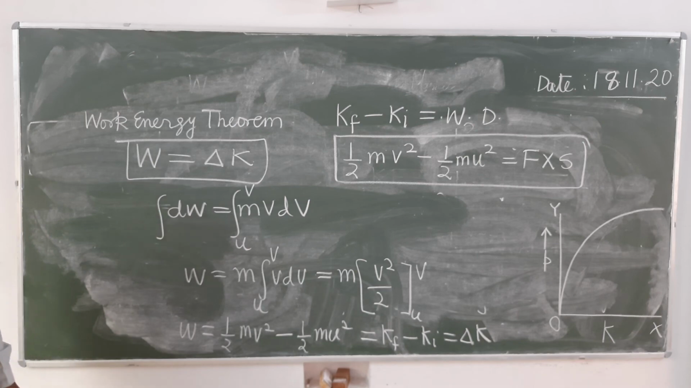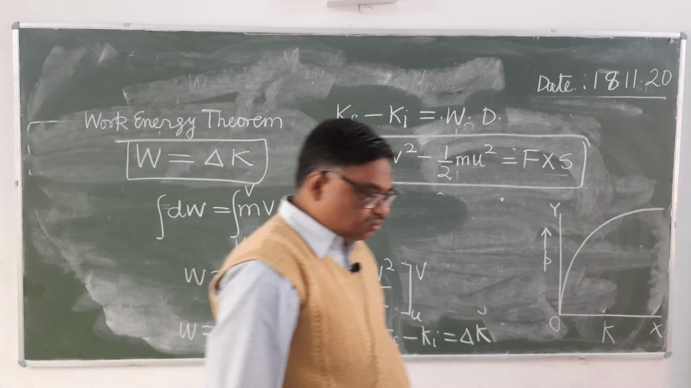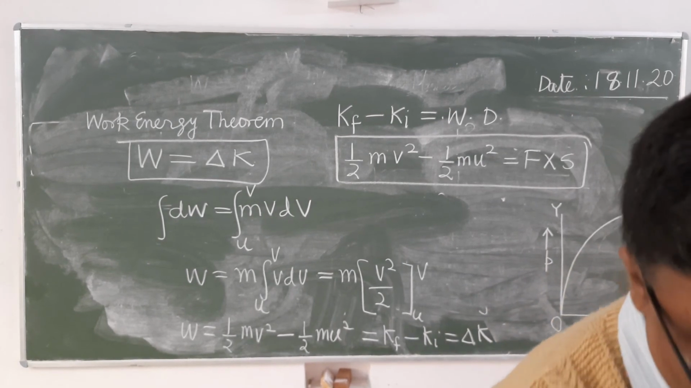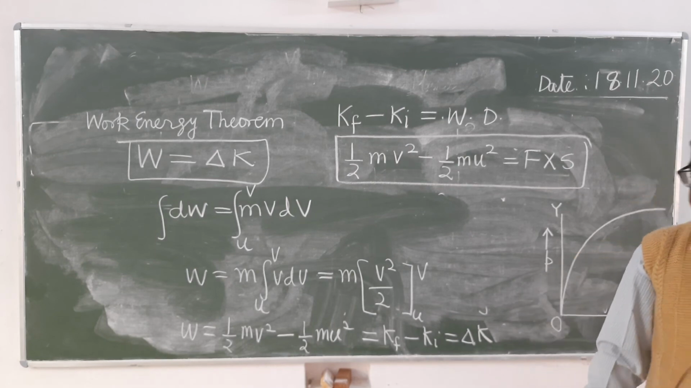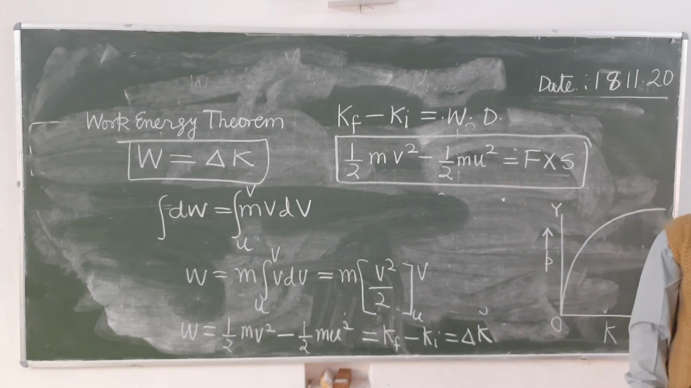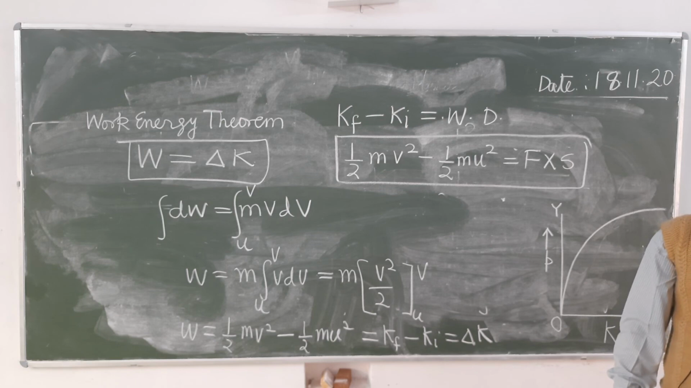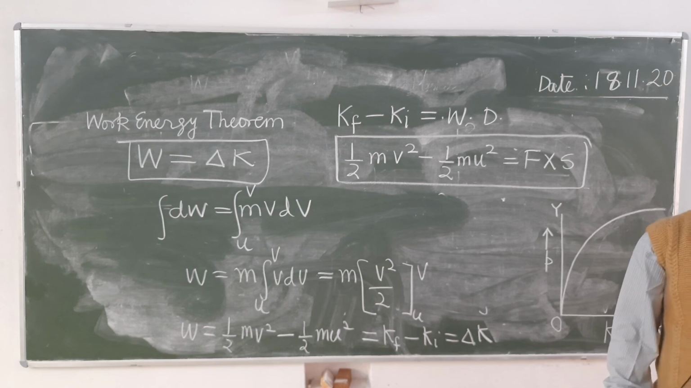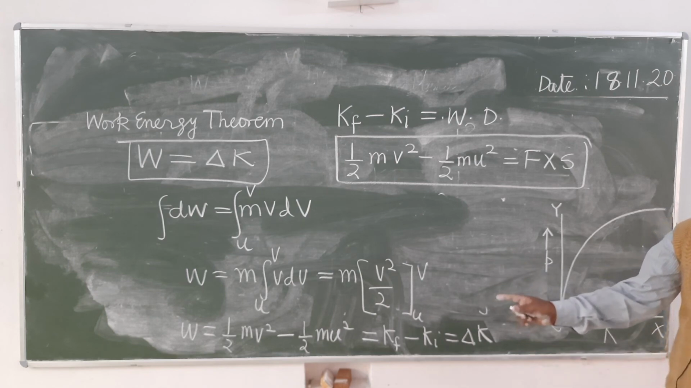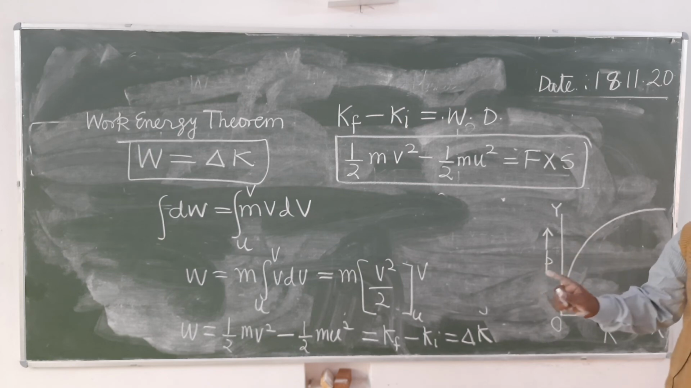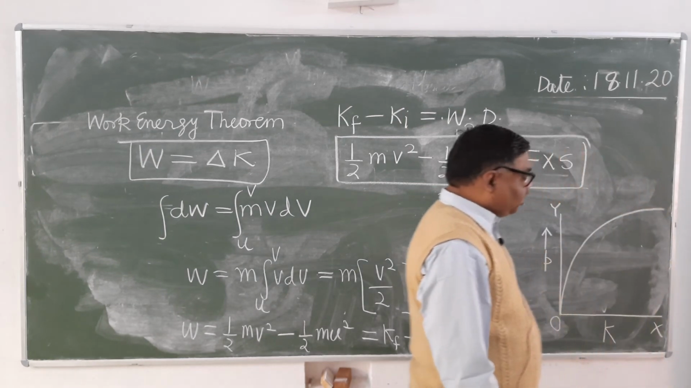So you write down. See here, if work is done on the body, then its kinetic energy will increase. Kf will be more than Ki. But if work is done by the body, then what will happen? Kinetic energy will decrease. Work done by the body will be negative work, and if the work is negative, then kinetic energy will decrease. In the final position, kinetic energy will be less, and in the initial position, it will be more.